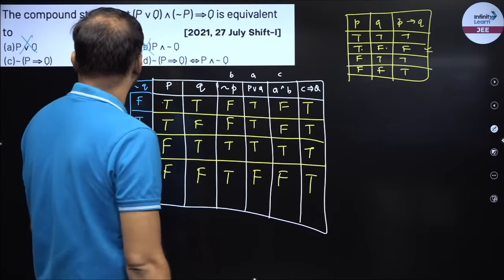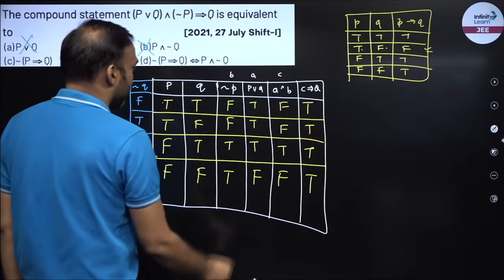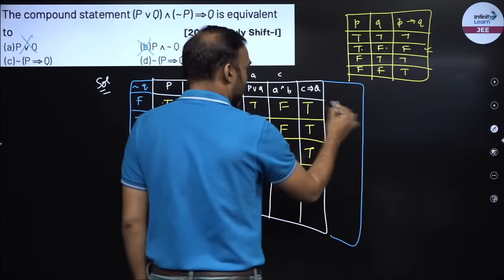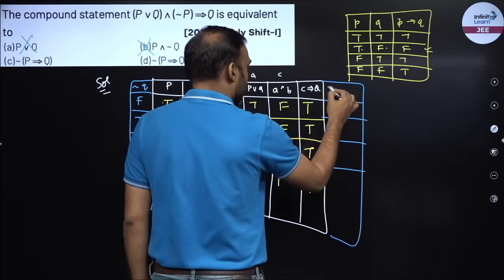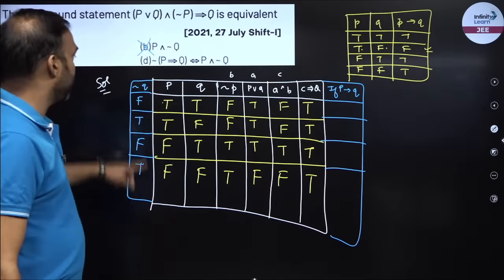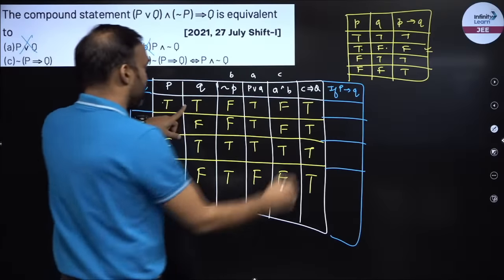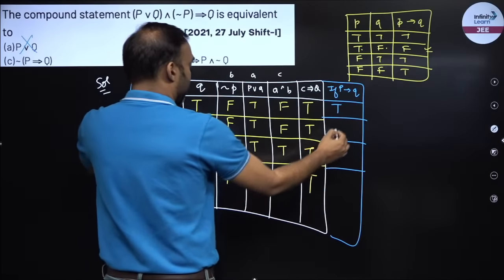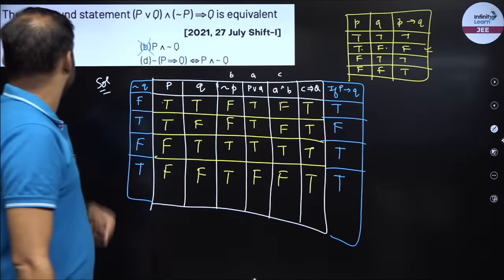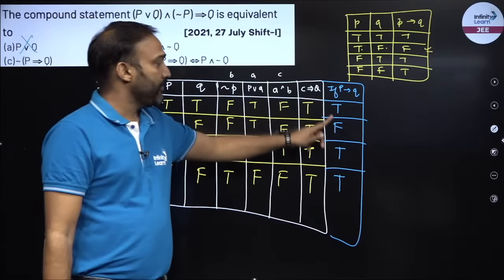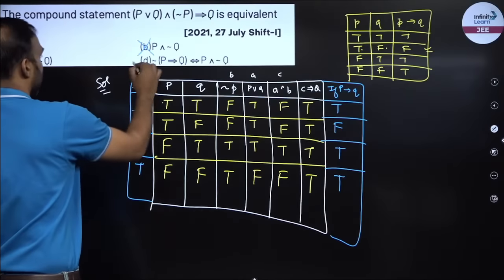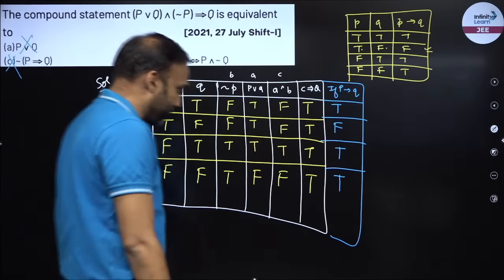Now the C one. C is if P then Q. Where is if P then Q? No, sorry, I don't have if P then Q. So let us find out if P then Q, right? So if P then Q, this is TT, right? So this would be T, TF, this would be false, this would be true, this would be true. So now if I take the negation of this, it would be F, T, F, F, right? So I know C will also be the incorrect option. So obviously my answer is D. D needs to be the correct answer.